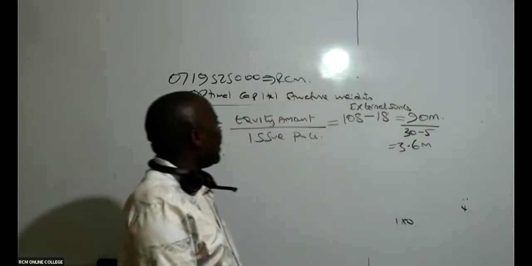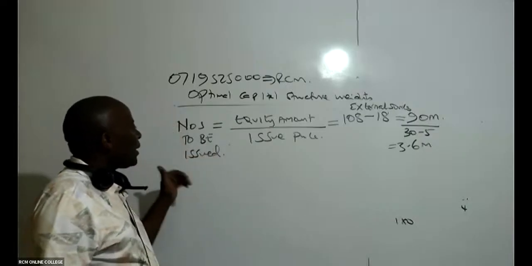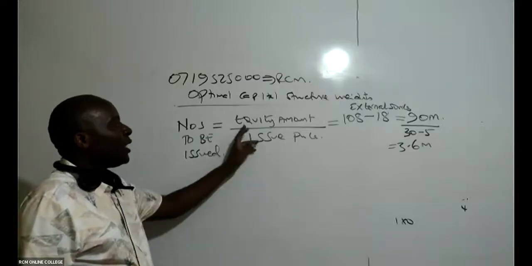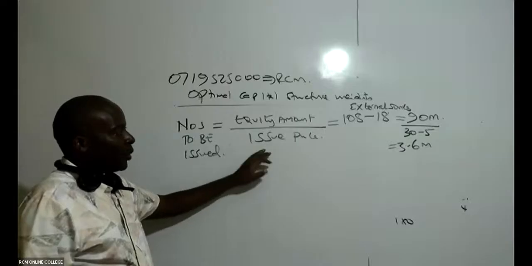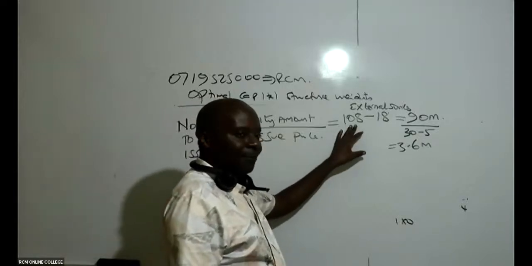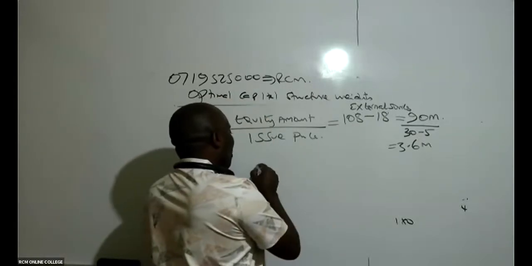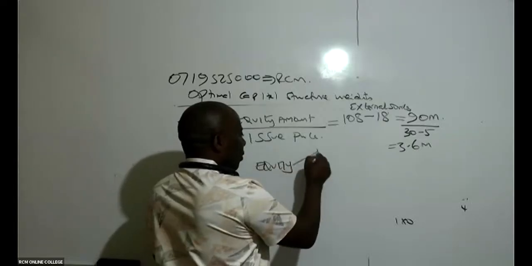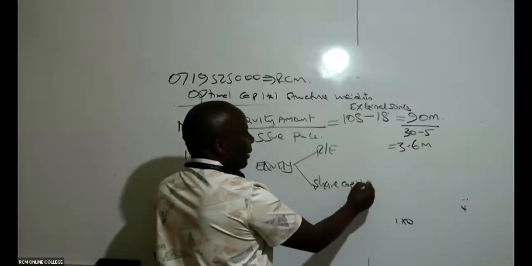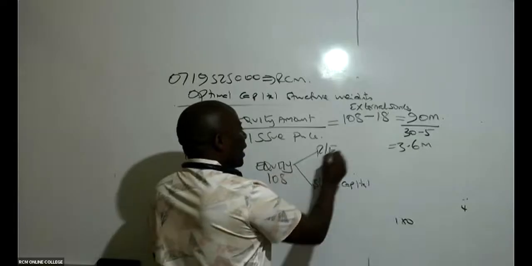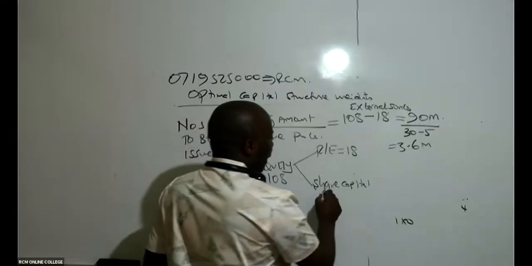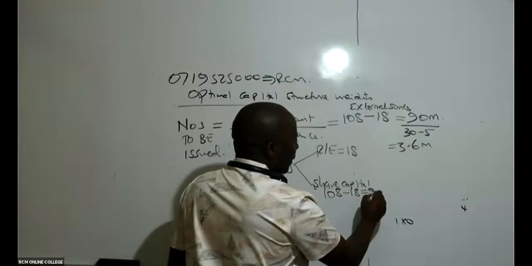So remember, what have we done here? How do we normally get number of shares? To get number of shares, we take the equity amount divided by the issue price. Remember, the equity amount when you computed it was 108. But normally equity has 2 components: retained earnings and share capital. So the total equity is 108, and retained earnings will be 18. So how much do we expect to get from the share capital? It will be 108 minus 18, which gives me 90.